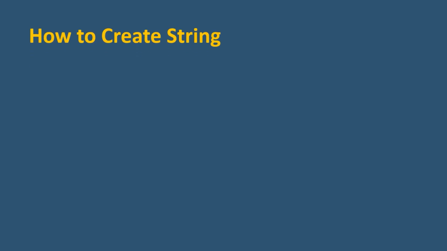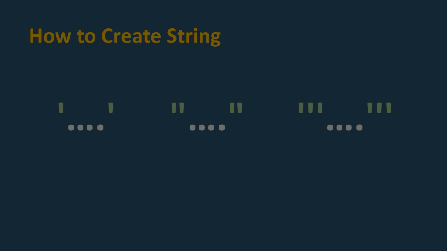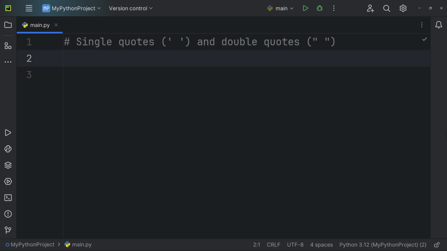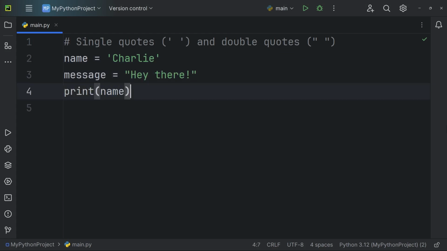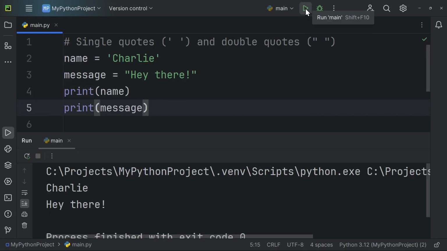Python provides several ways to create strings. The most common methods are using single quotes, double quotes, and triple quotes. Single quotes and double quotes are interchangeable for most purposes. As an illustration, name equals, in single quotes, Charlie. Message equals, in double quotes, hey there. Print name, print message. Now, we launch the program to see the results. We can choose whichever readability suits us better in a particular situation.